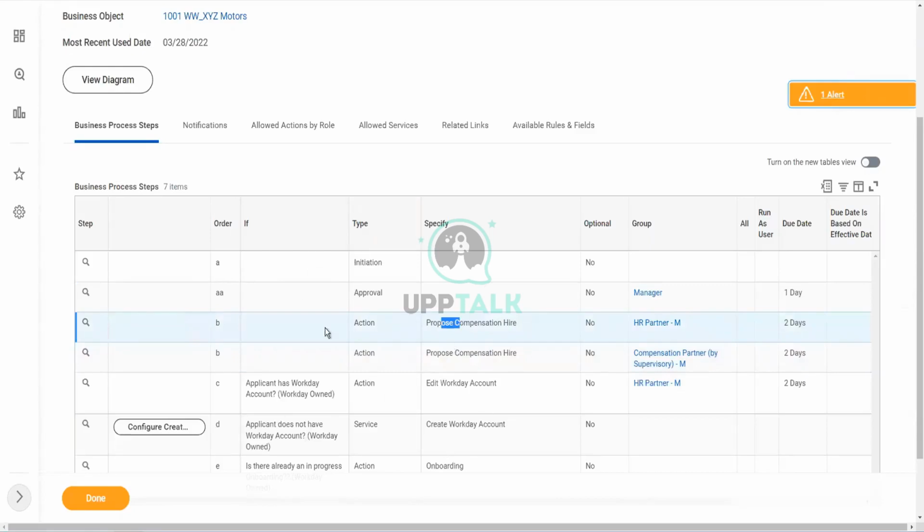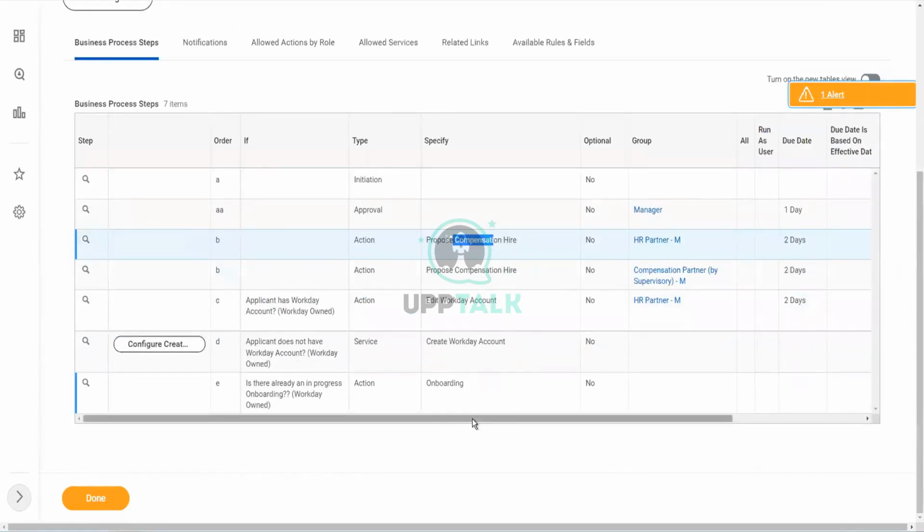I'll just say, as per this definition, the proposed compensation hire can be my completion step. Right. We agreed to that. Okay. I mean as per this definition. Yes, ideally, after this you should have an approval. I agree. Okay, so now here. Which one did I select as the completion step? The first one, right?